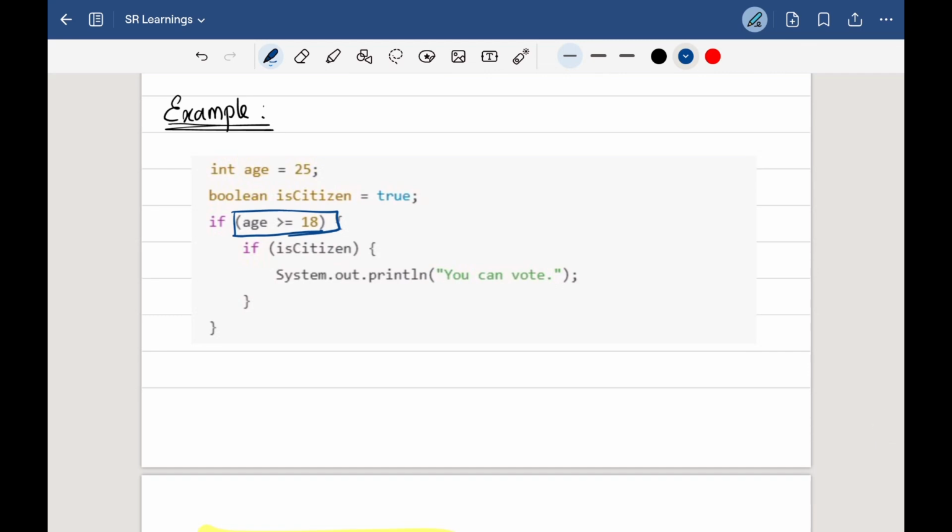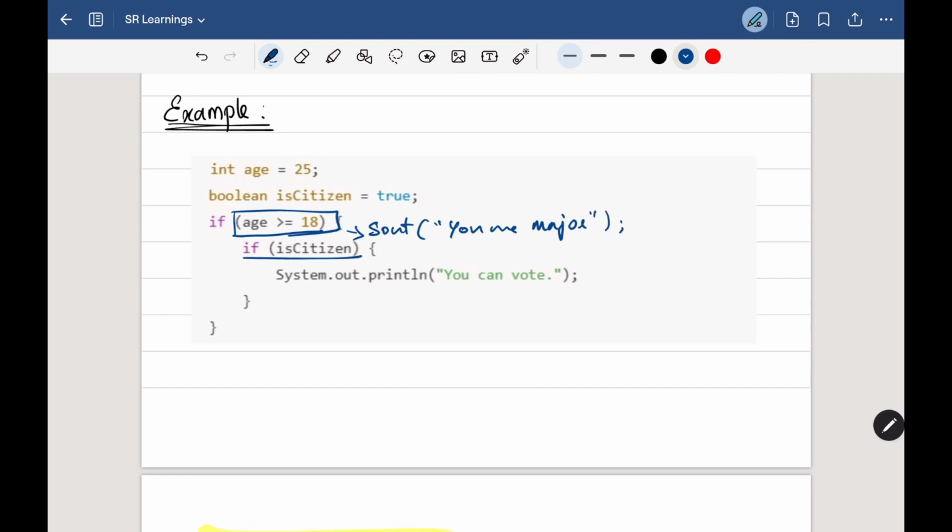So in this case, the first thing is I can say sout. Sout stands for System.out.println. So sout, "You are major," and I can do any other work.